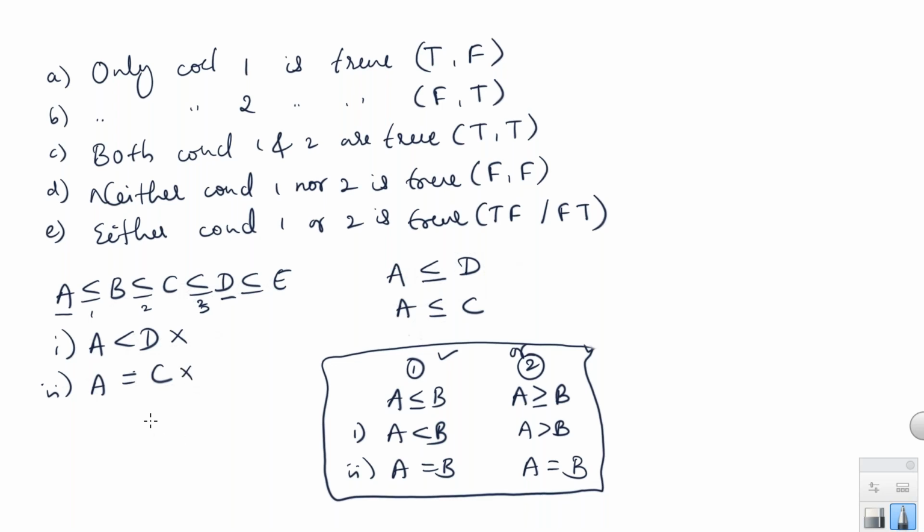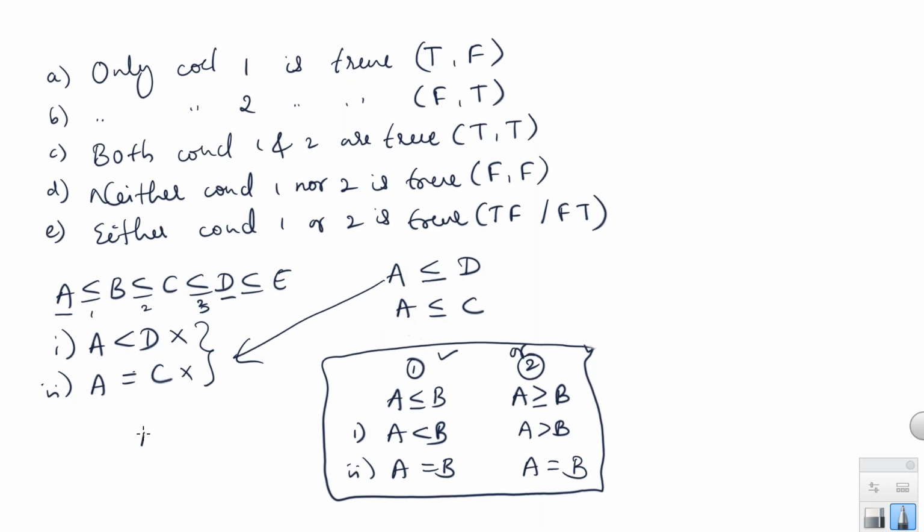Now in this case, we cannot take it as option E, either one or two, because that applies only if both the given conclusions are between the same terms. If both the conclusions are about A and D, and the given conclusions are one, A less than D, and two, A equal to D, in that case the answer will be less than or equal.